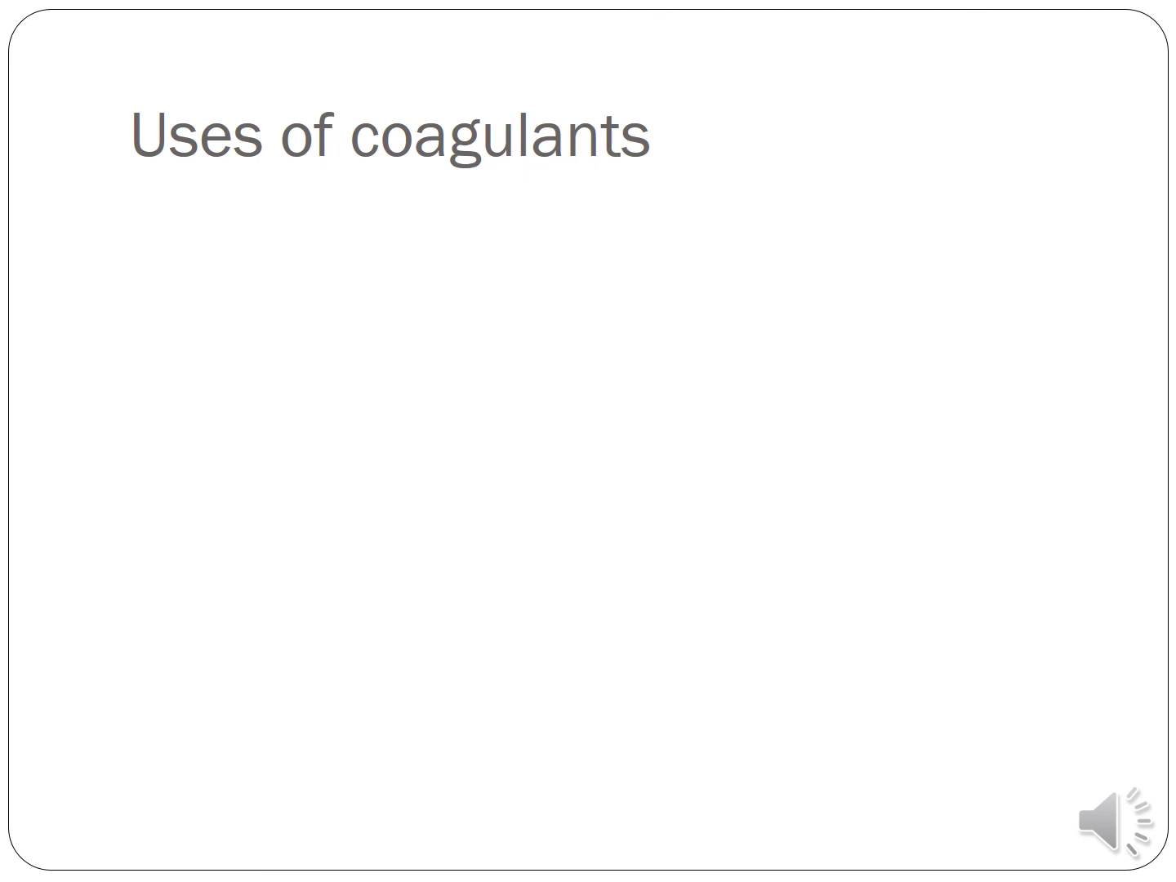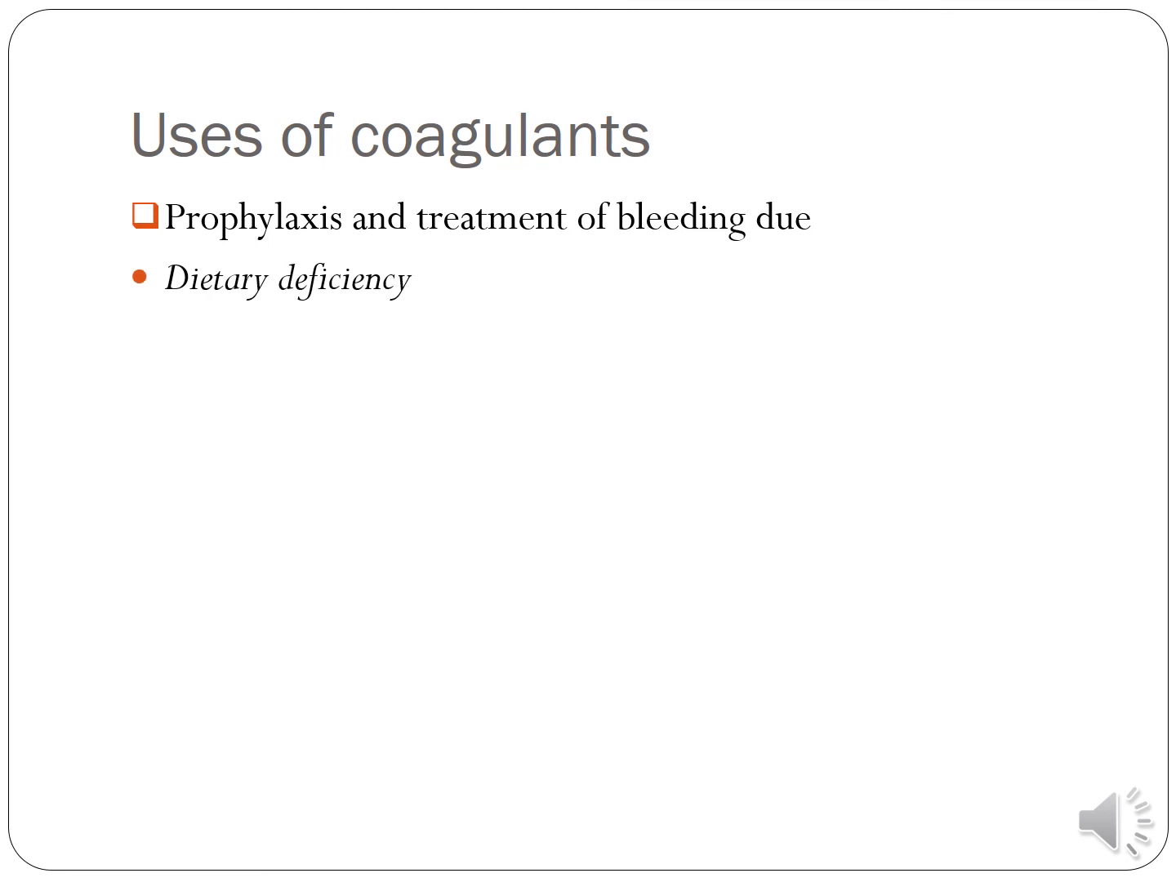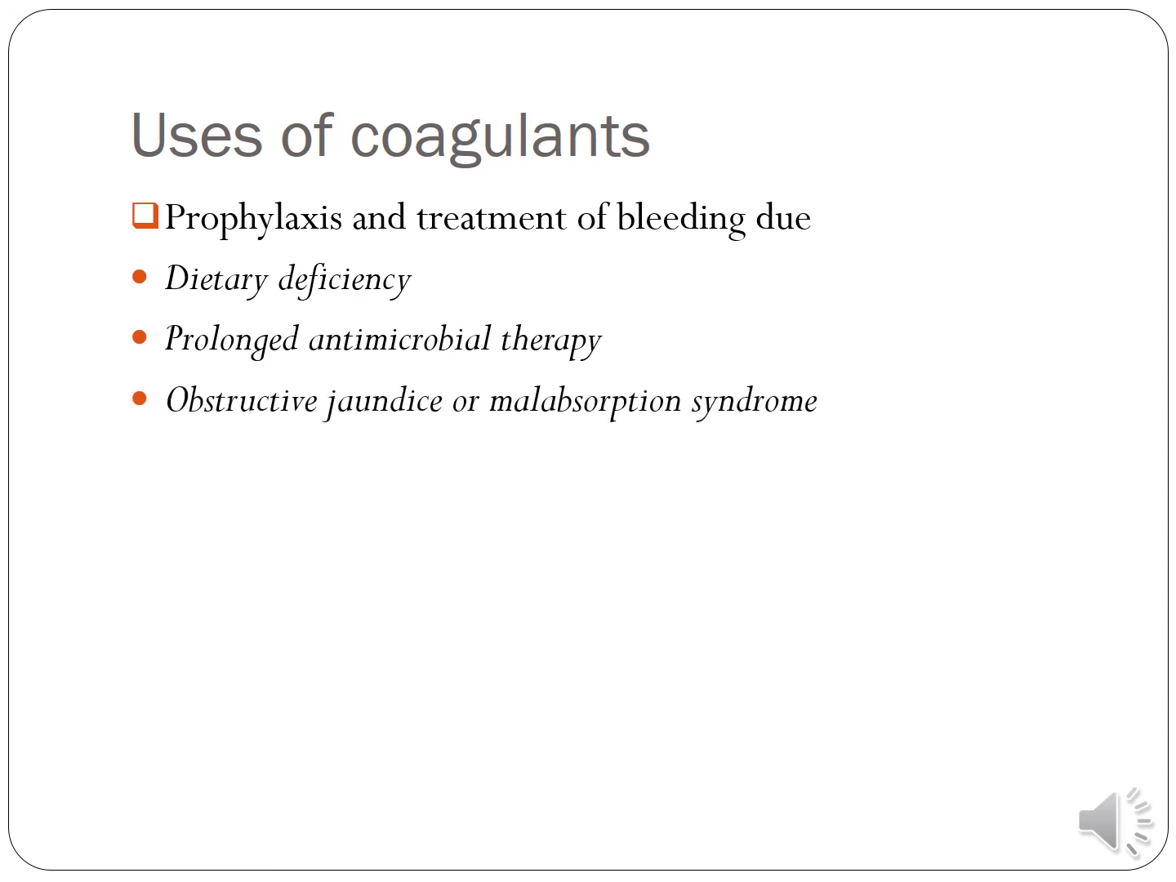Now the last part is the uses of coagulants. Basically, why do we use coagulants? Coagulants are used mainly for the prophylaxis and treatment of bleeding due to dietary deficiency, prolonged antimicrobial therapy, obstructive jaundice or malabsorption syndrome, liver disease, and finally overdose of oral anticoagulants. So these are the uses of coagulants.